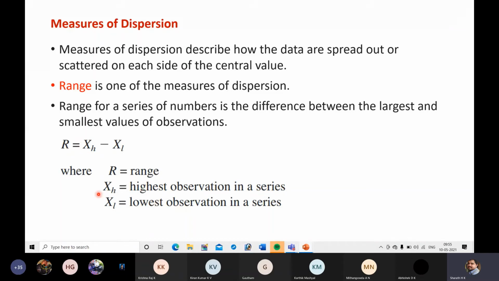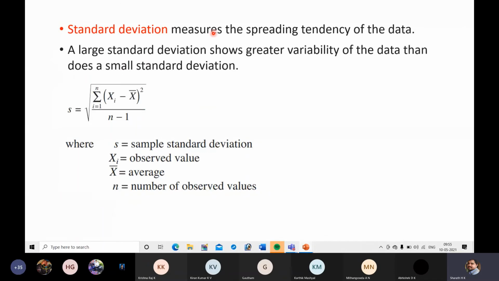Next, standard deviation. Standard deviation measures the spreading tendency of the data. A large standard deviation shows greater variability of the data than does a small standard deviation. If the deviation is large, it looks like it is out of control. If the deviation is narrow, comparatively it is better.